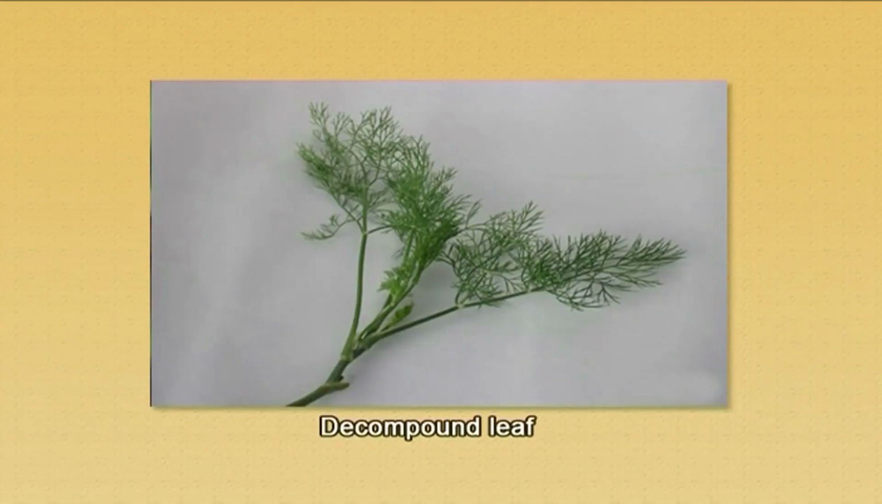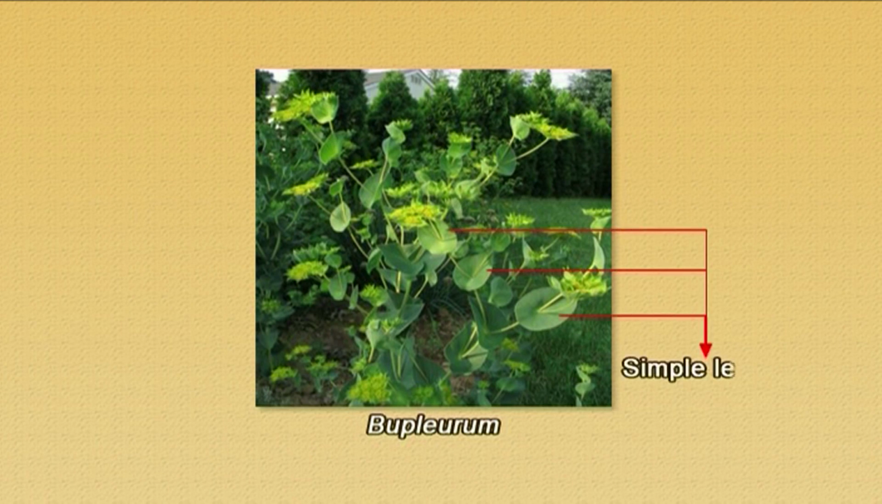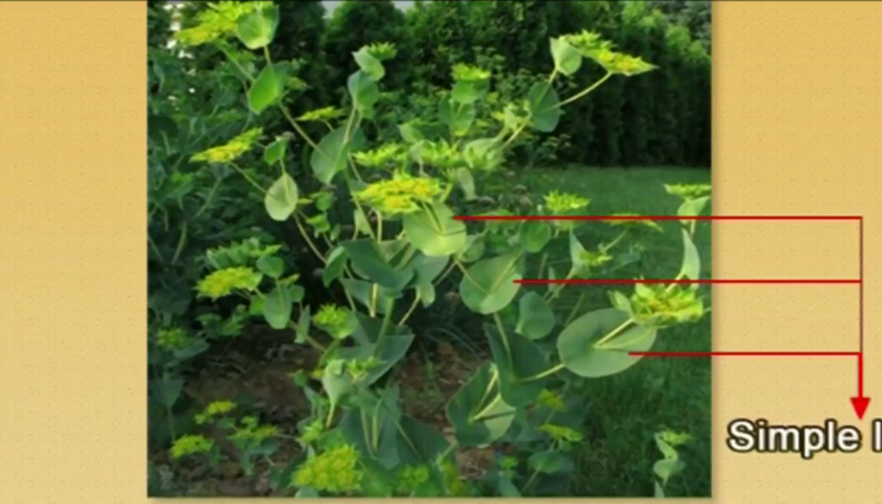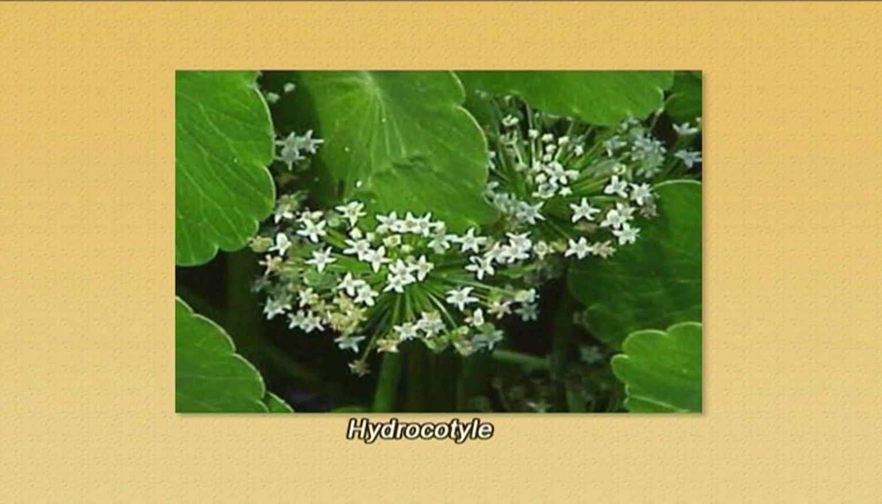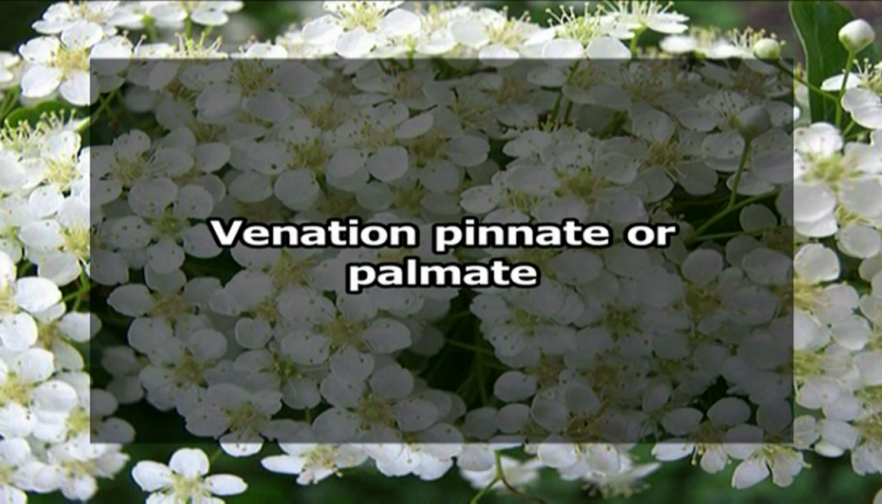But often we see that these leaves are decompound. That means they have no definite shape. But there are some rare cases where the leaves in Apiaceae are simple. The common example is Bupleurum. In such cases, when the leaves are simple, they are deeply dissected or there are lobes. The leaf margins are very rarely entire, that means smooth margins. The example is Hydrocotyle. The leaf venation in Apiaceae can be either pinnate or palmate.